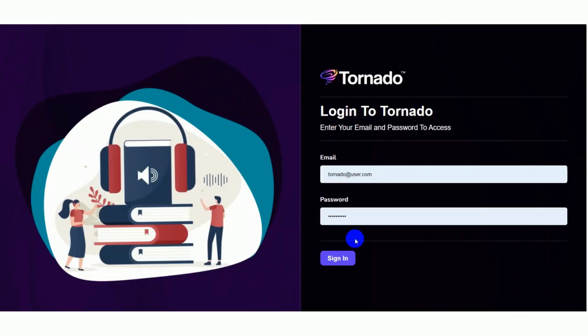Now, we are giving users advanced audiobooks with audio covers. Once the user logs into the Tornado account, you will land on the dashboard. Here you need to enter your email, password, then sign in.